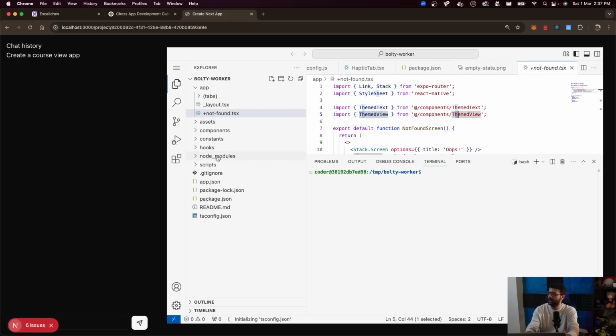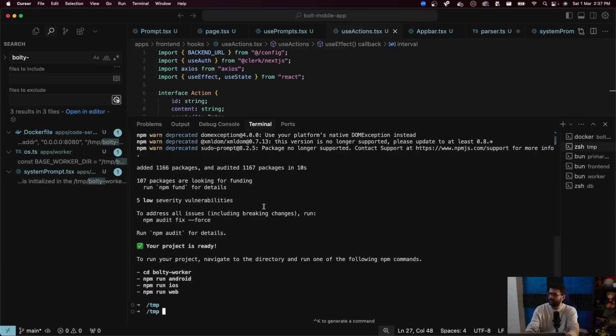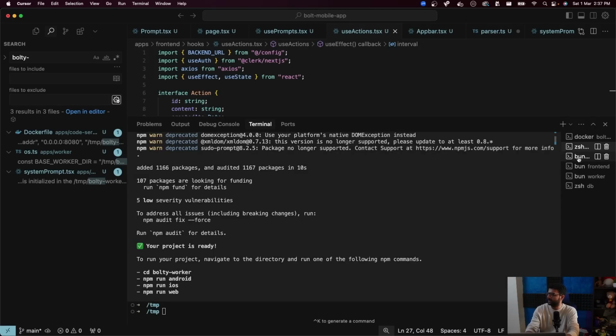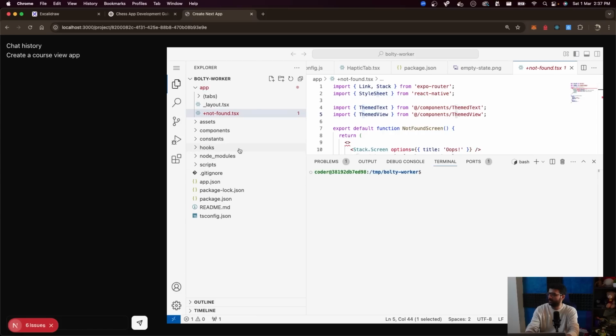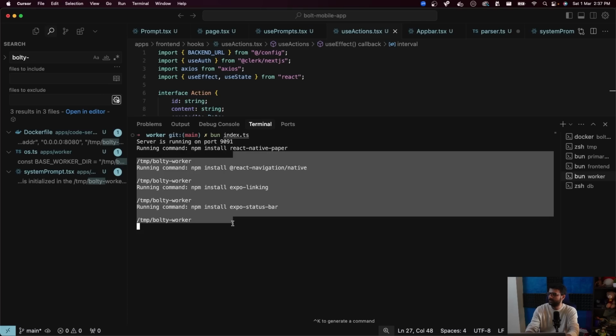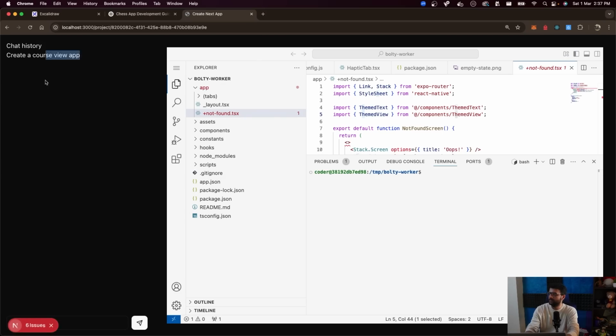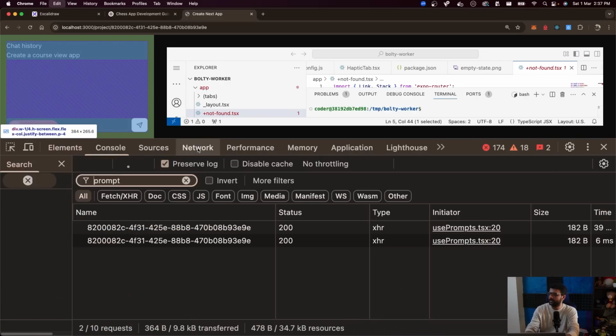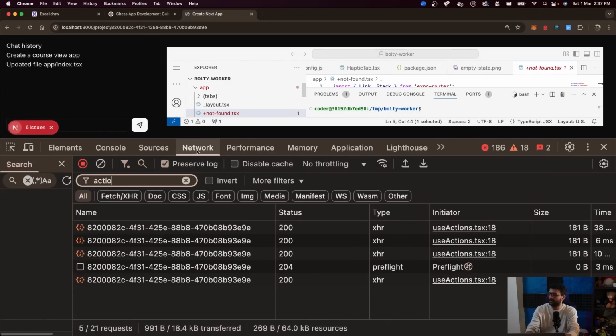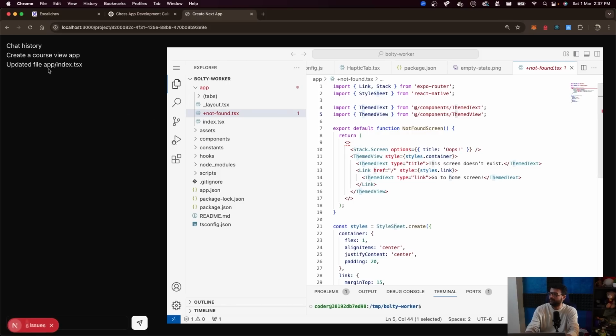All right, have a basic project over here. Hopefully the LLM is responding, unless I shut it down and forgot to turn it on. No, I did turn it on. So the LLM is responding with a few commands. I don't see those commands on the front end, which is not good. Is the actions endpoint being hit every 1 second? It is. Oh, there you go. Okay, so updated file /index.tsx. That's the first thing that happened.